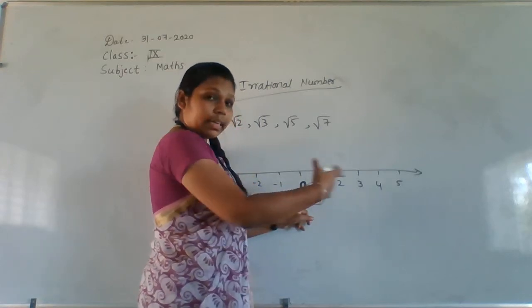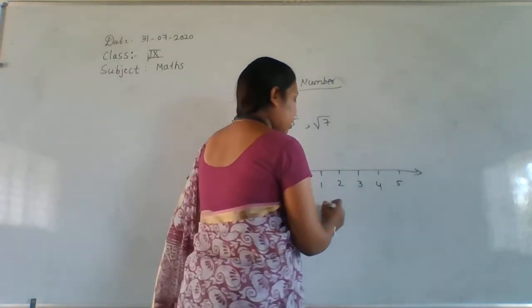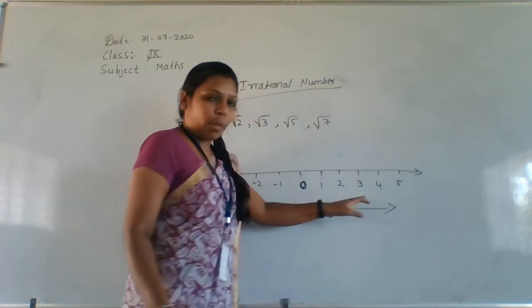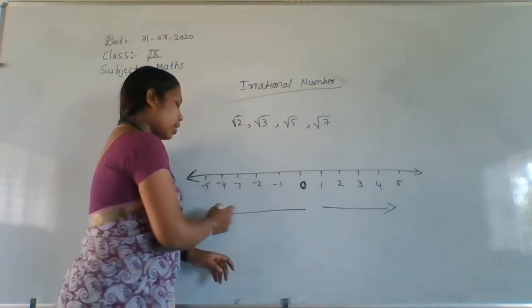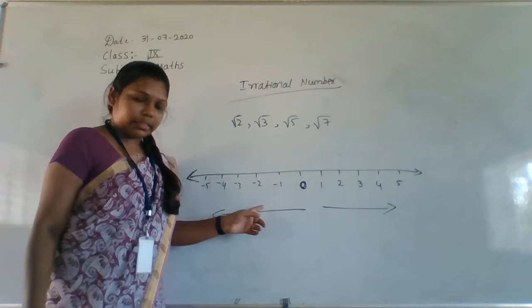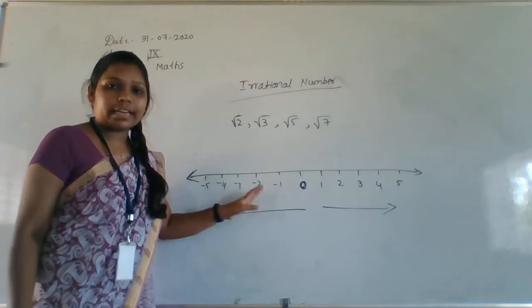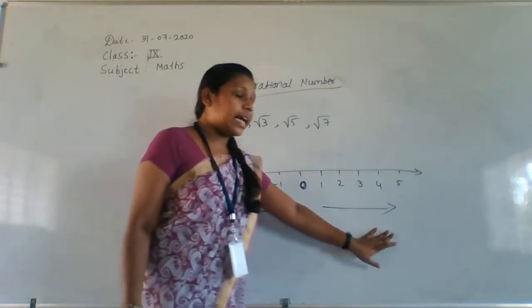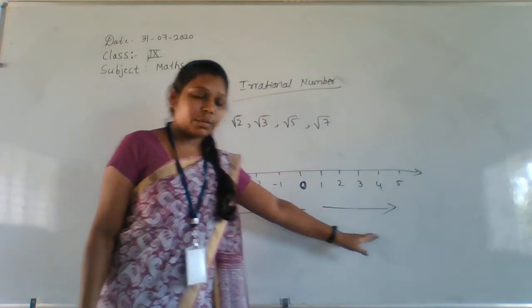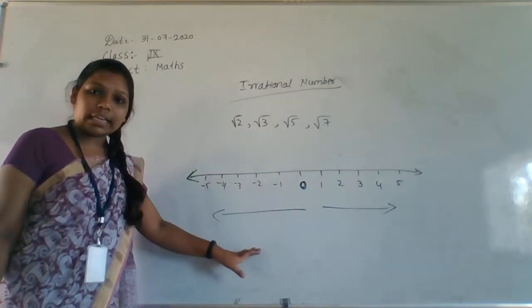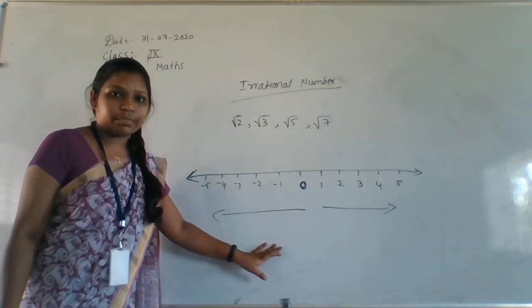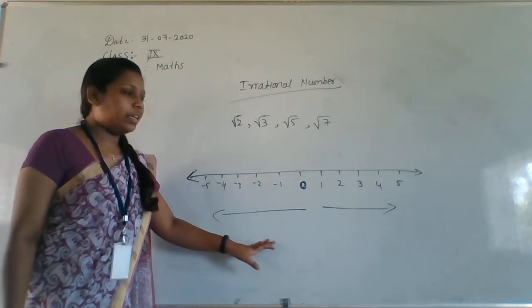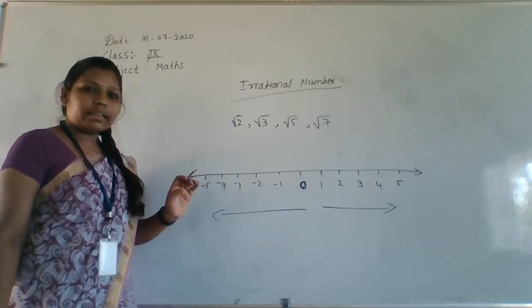From 0, the right side has all positive values. If you go from 0 to the left side, you will get the negative numbers. Right side all positive values, left side all negative values. Getting my point? So this is a number line.